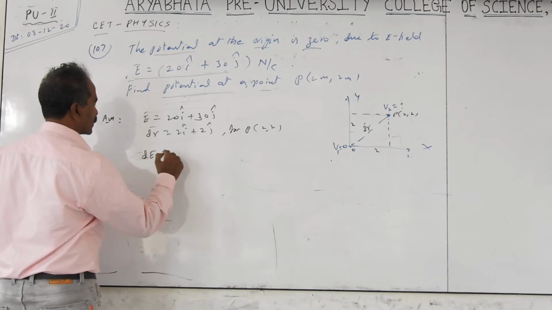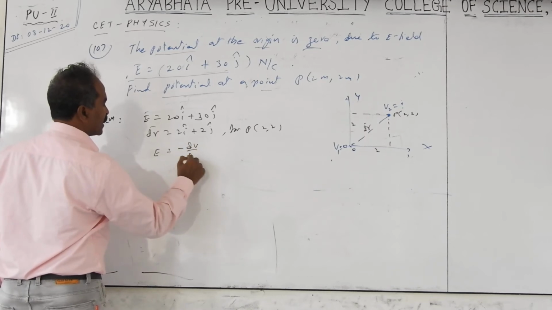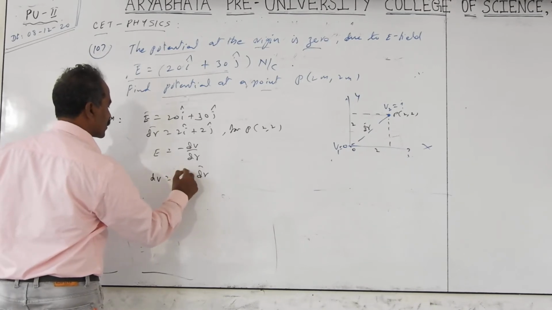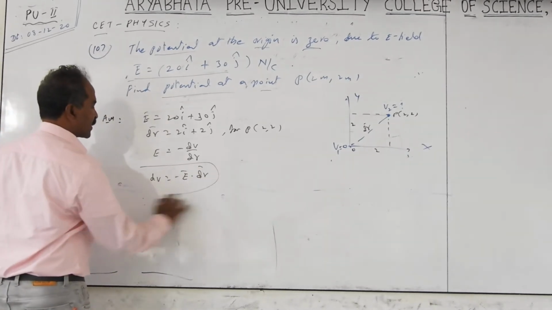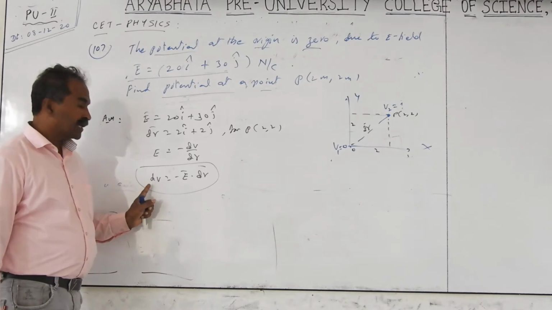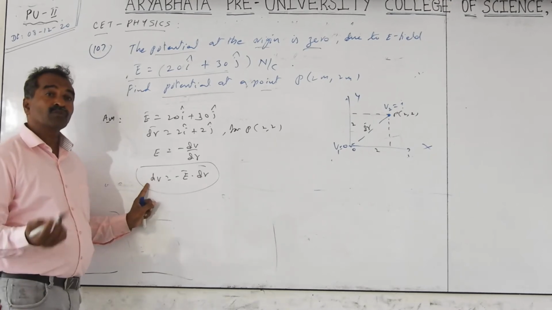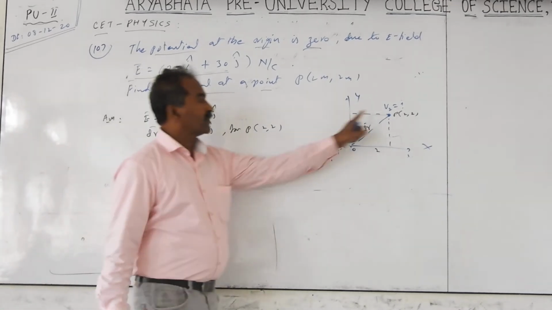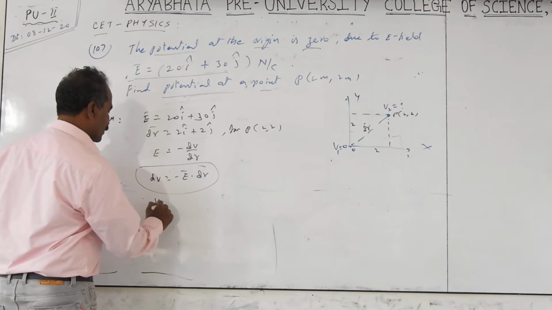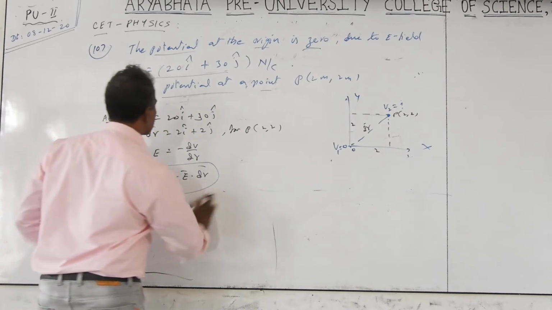E equals minus dV by dr, or delta V by delta r. We want dV, which equals E dot dr with a negative sign. This is the minus E dot dr relation. What is dV or delta V? One thing: dV is V2 minus V1. V2 is how much? We have to find out. V1 is how much? 0. So only V2 we are finding. This is nothing but V2 minus V1 equals minus E dot dr. These are the right values here.